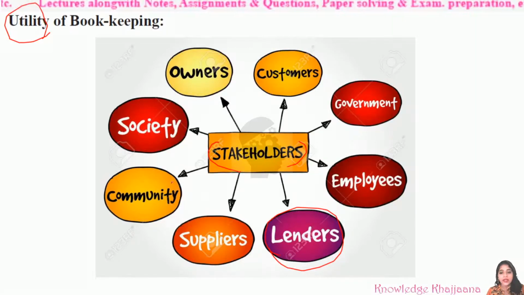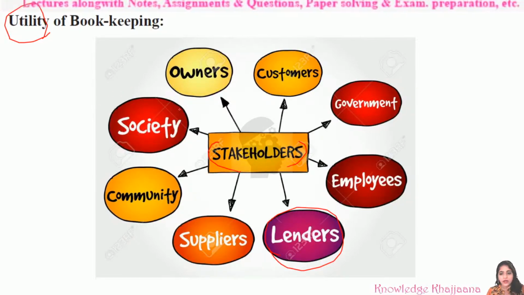They are answerable to them, and that is called community. And one more important factor is society. The business is answerable to the society also. You can consider customers, government, employees, lenders, suppliers and community as directly related to the business.